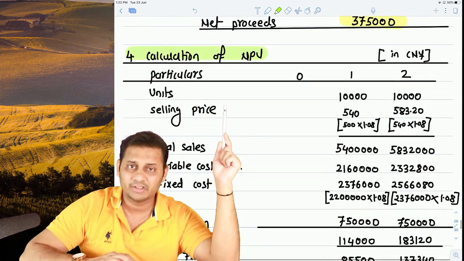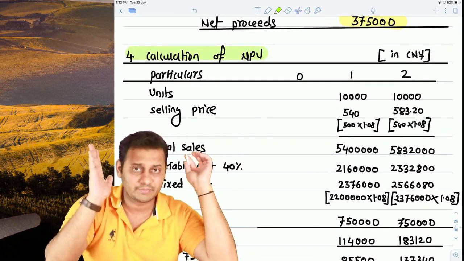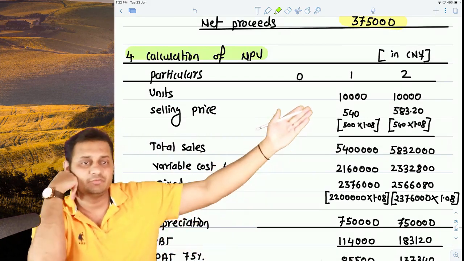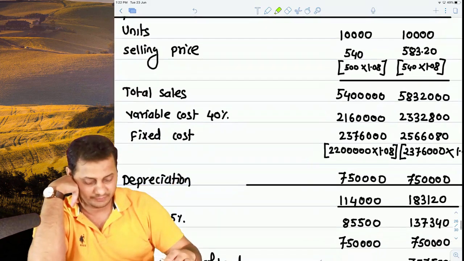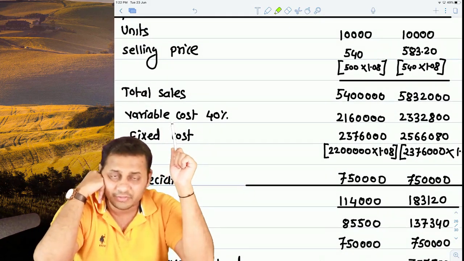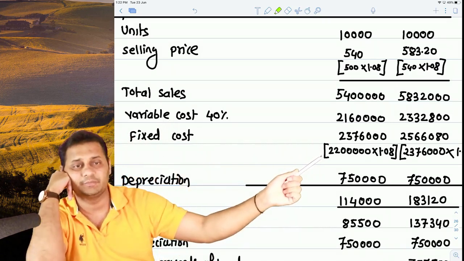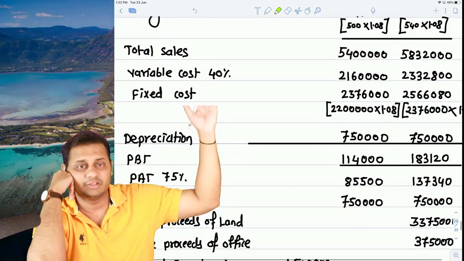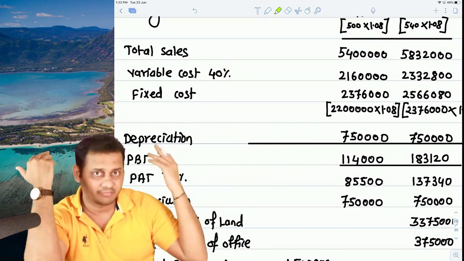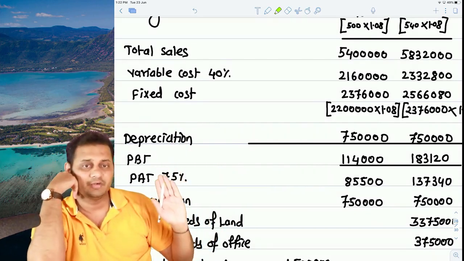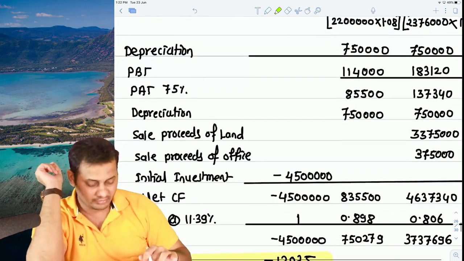Okay, let's go to the calculation of NPV. How many units we are able to sell every year? 0, 1, 2, 10,000, 10,000. Selling price is 500 at today's price. Add inflation of 8%, it will become 540, and again add inflation of 8%, it will become 583.20. Okay, then this is total sales when you multiply the units with the selling price. Then variable cost, then fixed cost will also increase by 8%. Okay, in variable cost the inflation is already included. Depreciation is 7,50,000, 7,50,000, so that 15 lakhs entire value of the asset will get depreciated. Profit before tax and profit after tax is 75%, because tax rate is 25% in China.